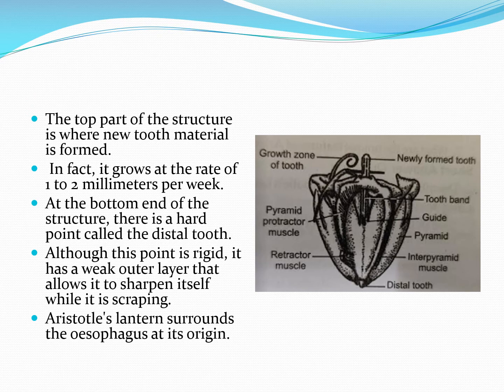The top part of the Aristotle's lantern structure is where new tooth material is formed at the rate of 1 to 2 mm per week. At the bottom end of the structure, there is a hard point called the distal tooth. Although this point is rigid, it has a weak outer layer that allows it to sharpen itself while it is scraping. And it surrounds the esophagus at its origin. So this is all about the Aristotle's lantern.